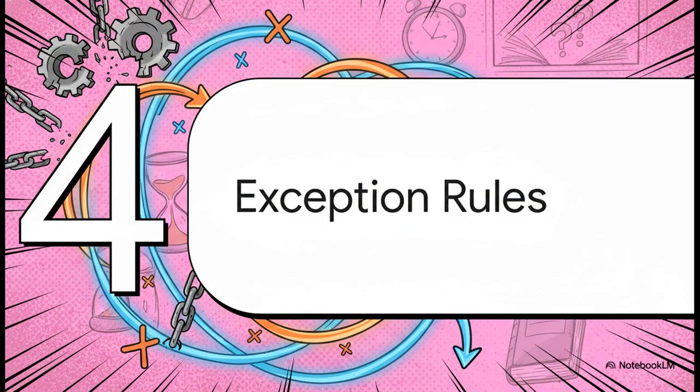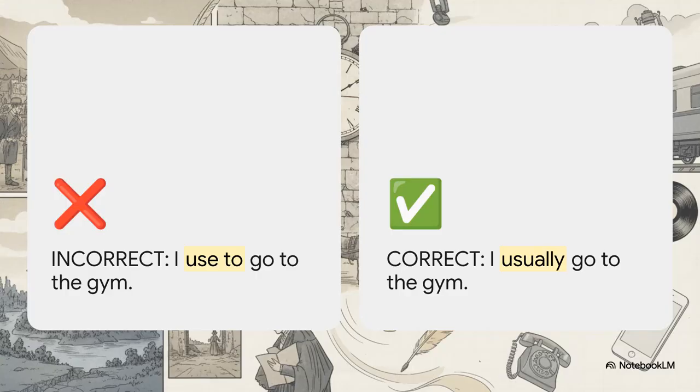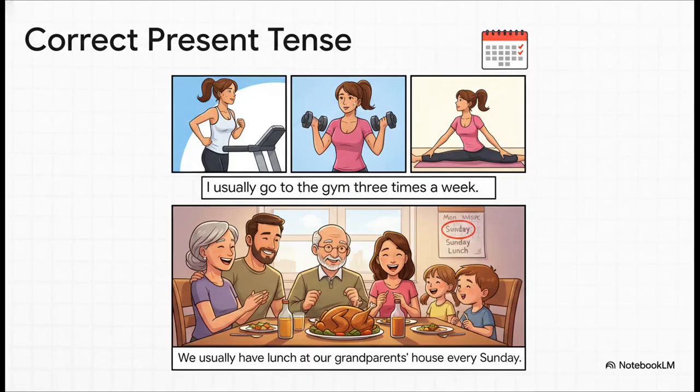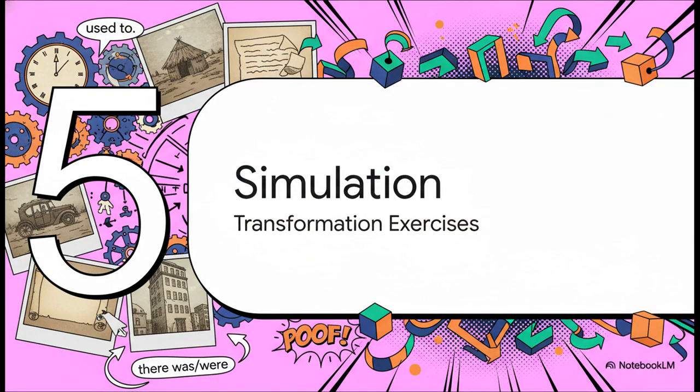Now there is one important rule we need to remember with used to. You can't use used to in the present tense. It's a really common mistake to say, I used to go to the gym. Instead, to talk about present habits, you have to use the simple present with an adverb and say something like, I usually go to the gym. Here are a couple more examples of the correct way to talk about habits in the present. I usually go to the gym 3 times a week, and we usually have lunch at our grandparents' house every Sunday. See the difference?